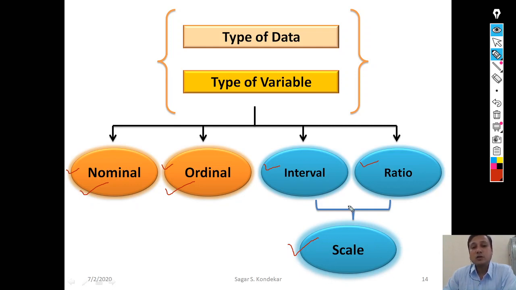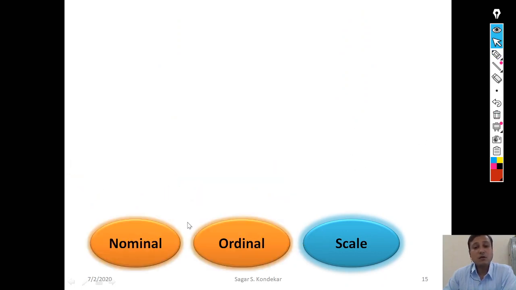Of the 4 different types of measurement scale we have seen, interval and ratio together, all the software consider them as scale data or scale variable or scale measurement. Fine. So, so far as the different software are concerned, they consider only three different measurement scales. First is nominal, second is ordinal, third is scale.